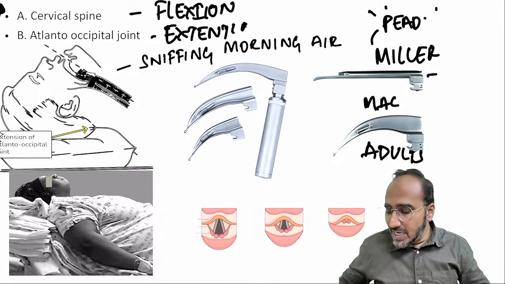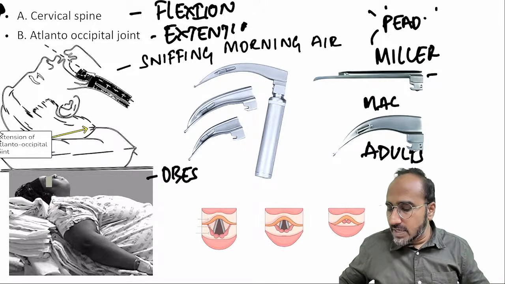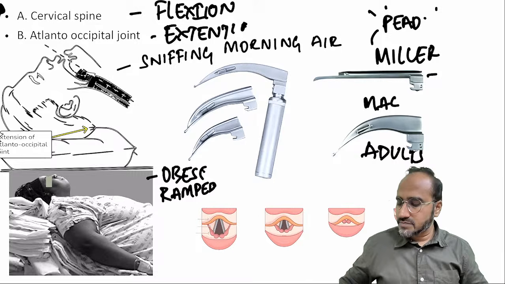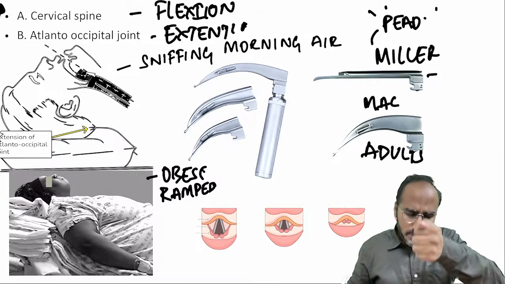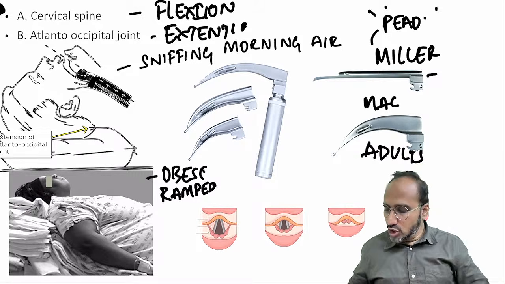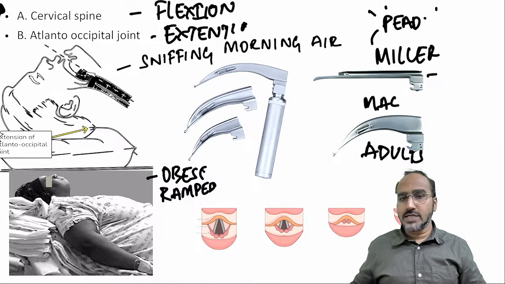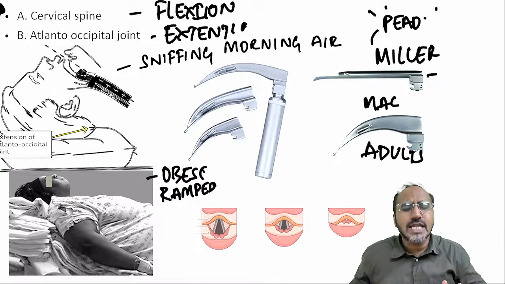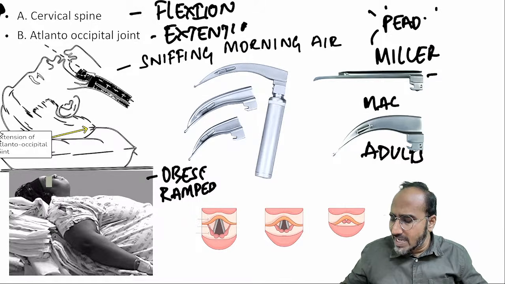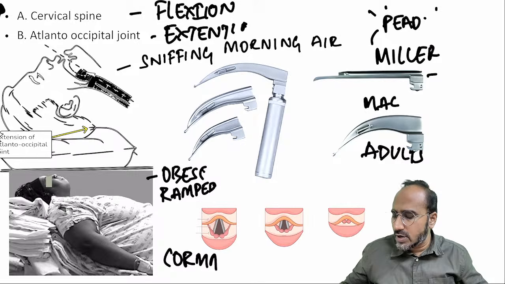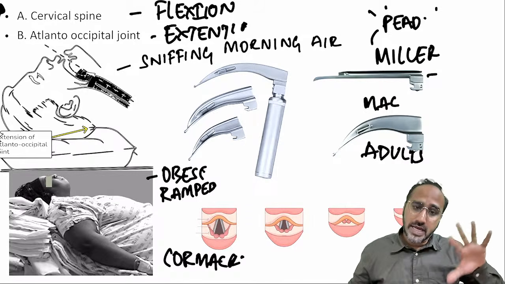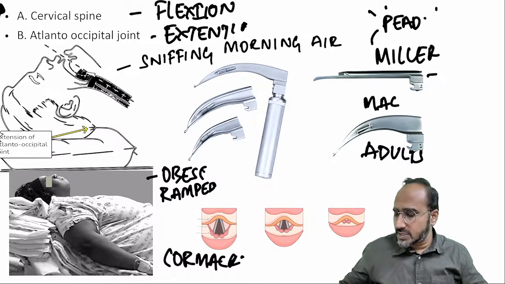Okay. For obese patients, we are going for the ramped up position. Once you take the laryngoscope and lift the tongue, you will see the laryngeal aperture. If the whole laryngeal aperture is easily visible to you, that is called Cormack-Lehane grade 1. Cormack-Lehane classification is given based upon the viewing of the laryngeal aperture.